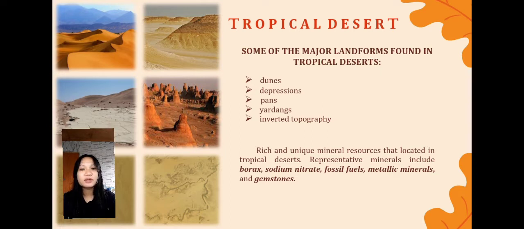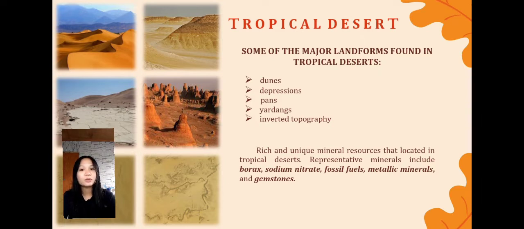Then, metallic minerals. Most major kinds of mineral deposits formed by groundwater are located in the deserts. For example, some valuable metallic minerals such as gold, silver, iron, zinc, and uranium are found in the Western Desert in Australia. This is due to special geological processes and climate factors in the desert. It can preserve and enhance mineral deposits.